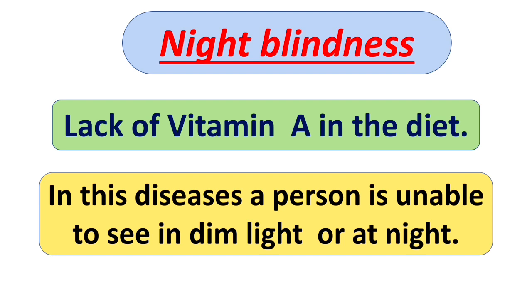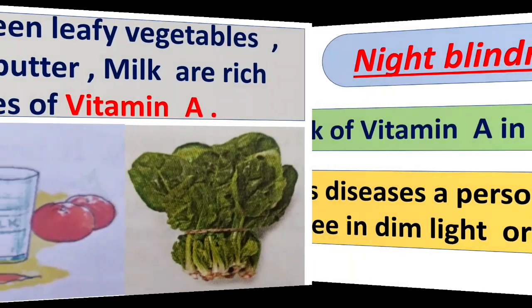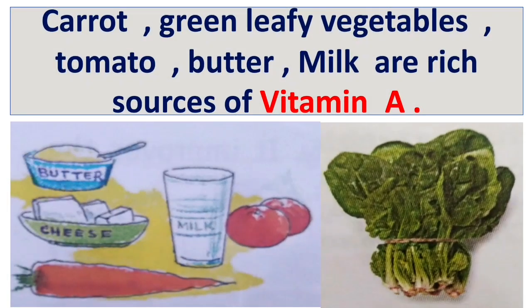In this disease, a person is unable to see in dim light or at night. Carrots, green leafy vegetables, tomatoes, butter, milk are rich sources of vitamin A. You can also see in the picture there is butter, cheese, milk, tomatoes and carrots, and also leafy vegetables like spinach.